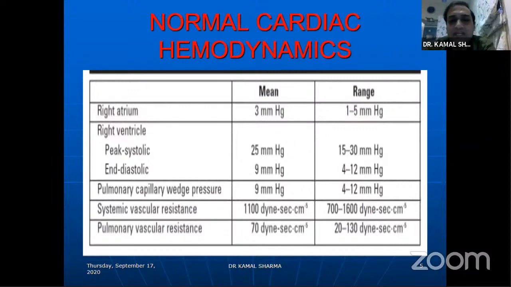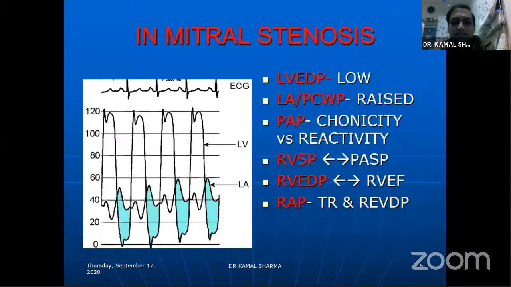So PVR would be 80 and 80 to 160. You can say PVR is 1 to 2 Wood units is normal, and 10 to 20 Wood units of SVR is normal. Now we have to understand what happens in all of these conditions. Let's start one by one, and we'll first discuss mitral stenosis.